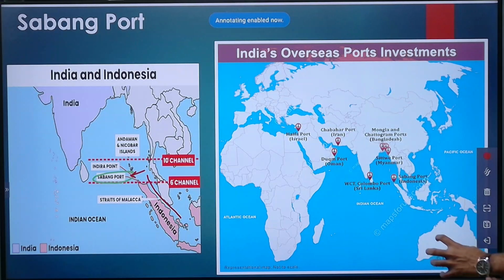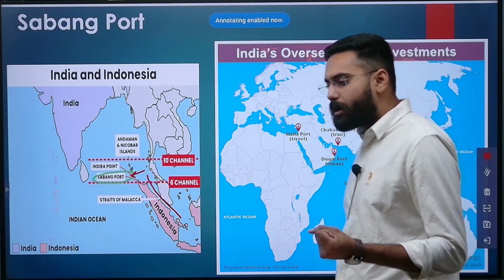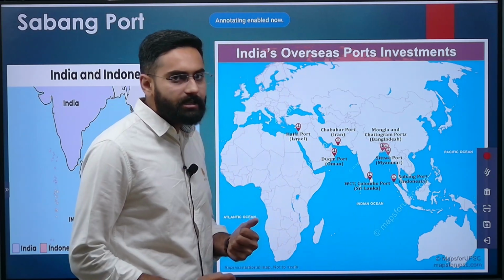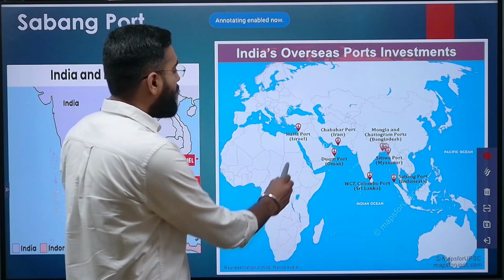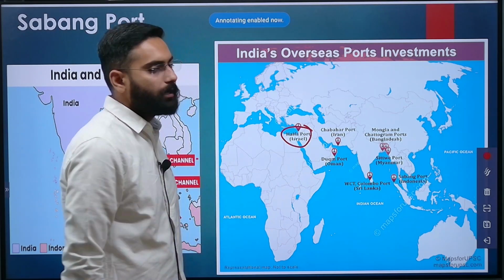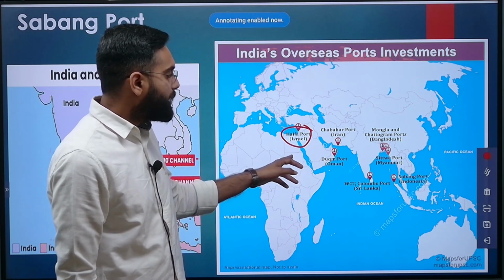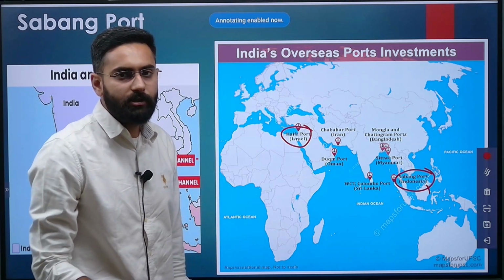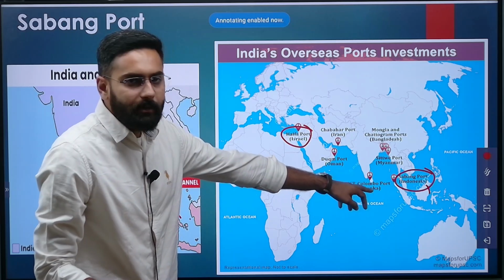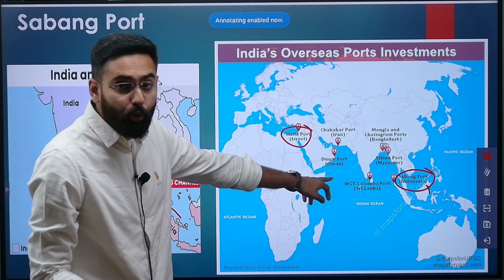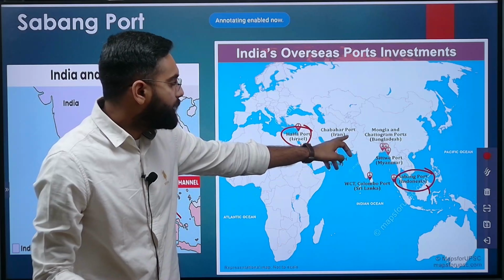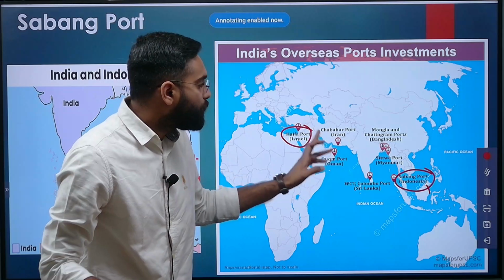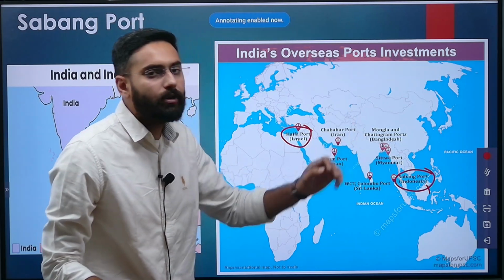Now, if Sabang port is in the news, then there are other ports which also become important. So what are these ports? Let's just have a glimpse of it. These ports being Haifa port, as I told you, it is being developed by Adani in Israel. Then Sabang port, I told you, it's with the Indonesian collaboration. There is West Container Terminal in Colombo port, Duqm port in Oman, Chabahar port in Iran, Mongla and Chattogram ports, which are both in Bangladesh, and Sittwe port in Myanmar.